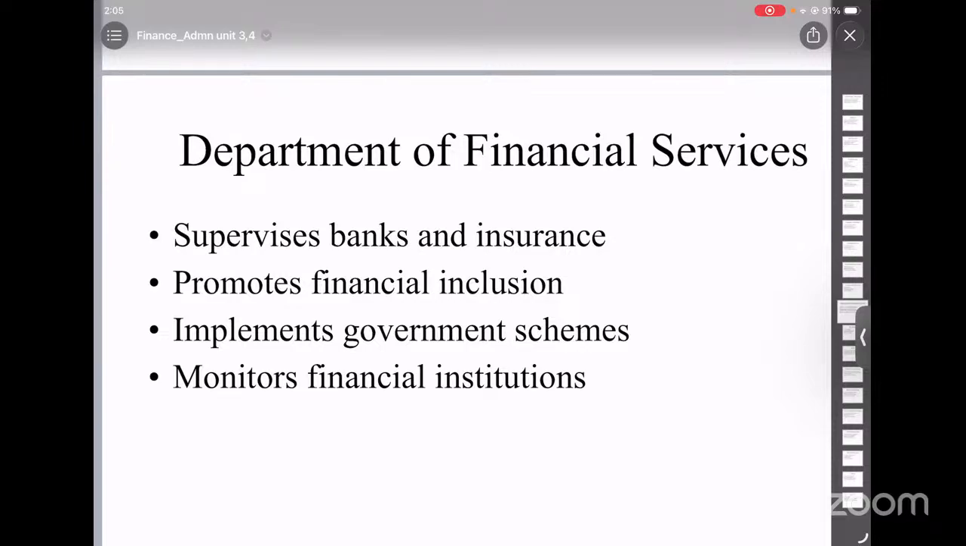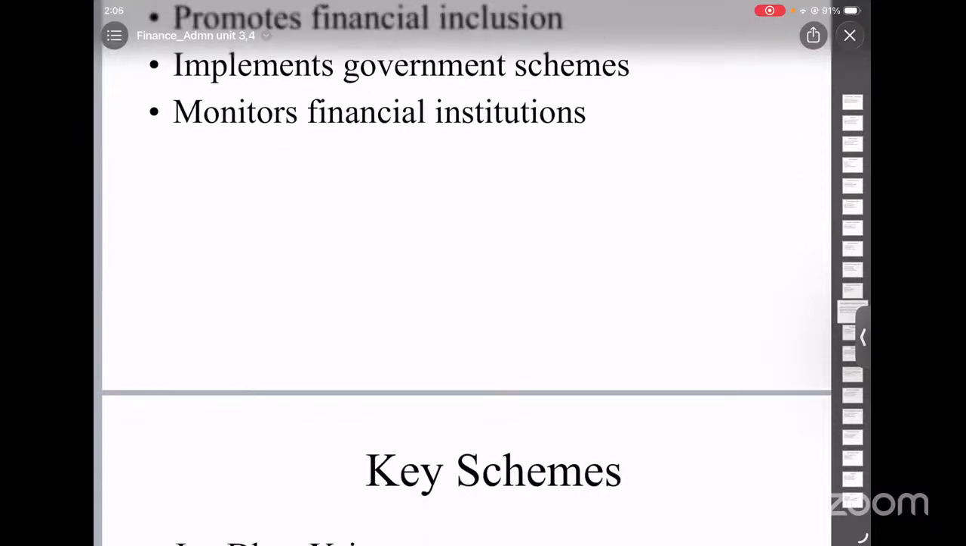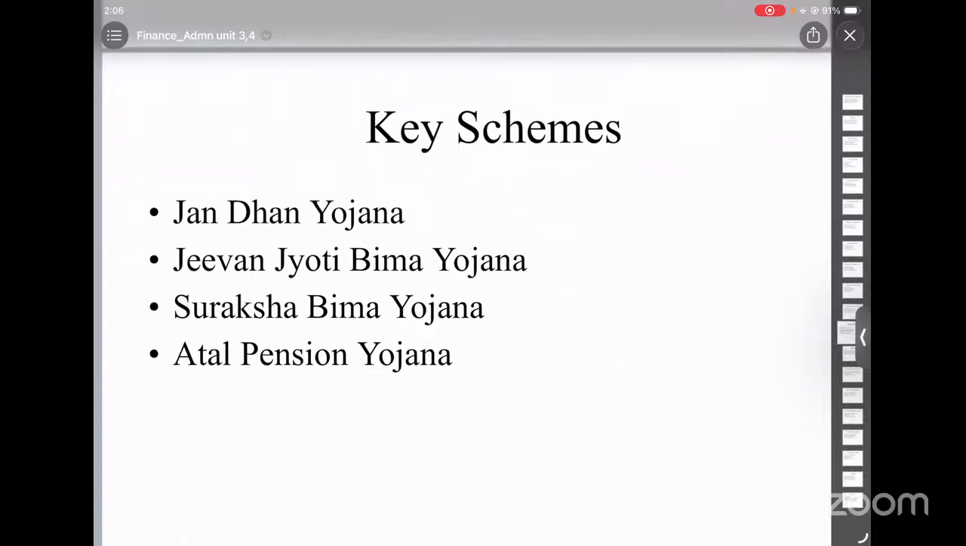So now let's look into Department of Financial Services. This department deals with banks, insurance companies, and pension systems. So it supervises the functioning of financial institutions. It focuses on financial inclusion and social security. It manages important government schemes such as Pradhan Mantri Jan Dhan Yojana, Pradhan Mantri Jeevan Jyoti Bima Yojana, Suraksha Bima Yojana, and Atal Pension Yojana.